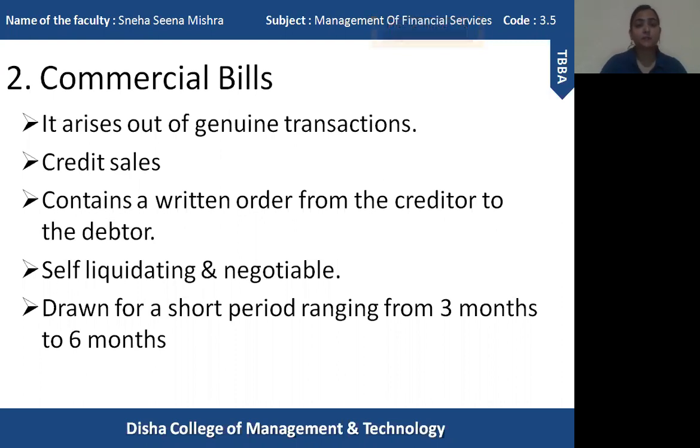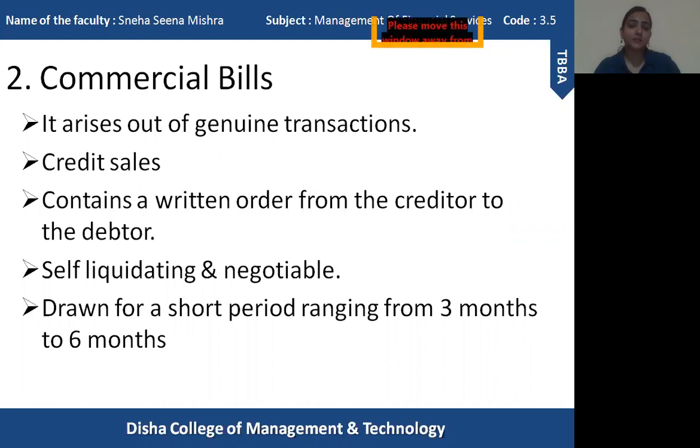Now you can see the 4th point is mentioned, that it is self-liquidating and negotiable. Now this commercial bill is highly liquid and self-liquidating, which means that on the maturity due date, it can be easily converted into money or cash.